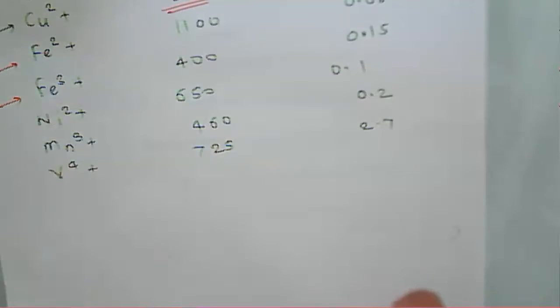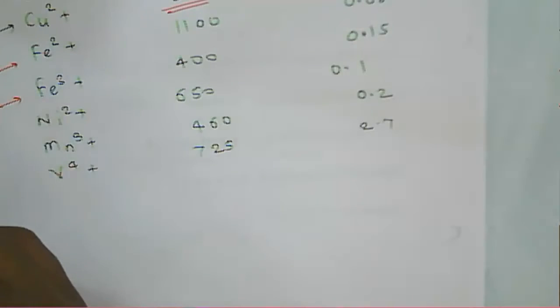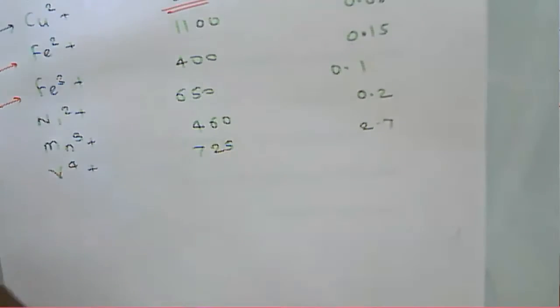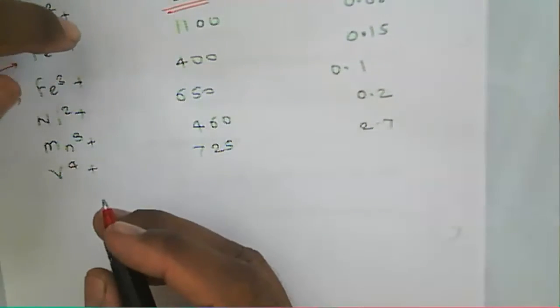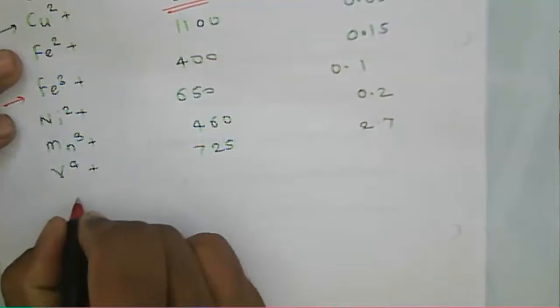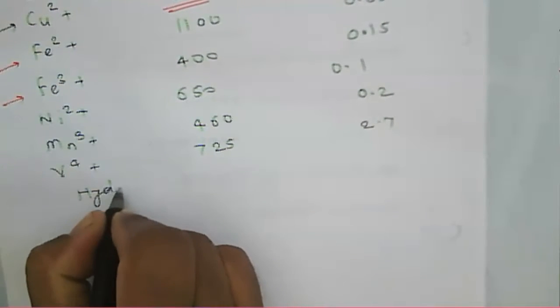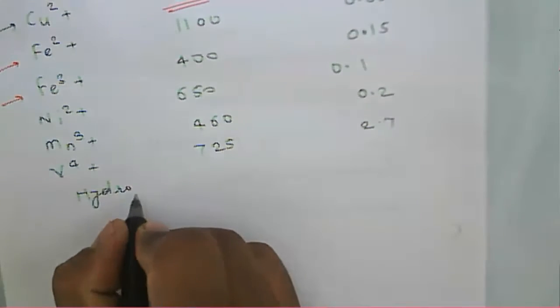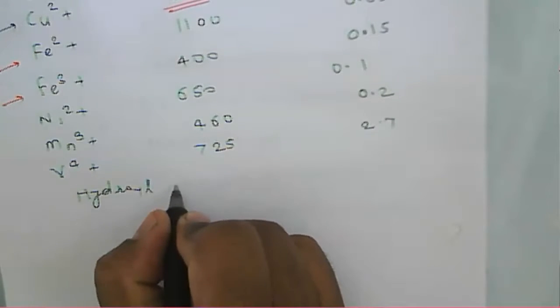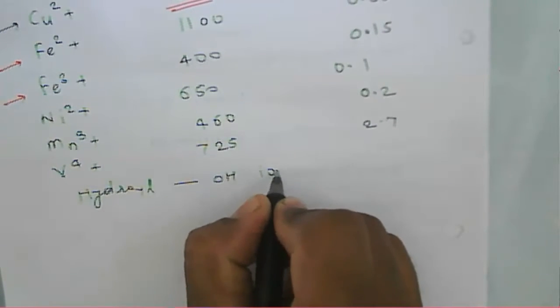Because of that water molecule, there may be a hydroxyl ion, or we can say the OH ion.